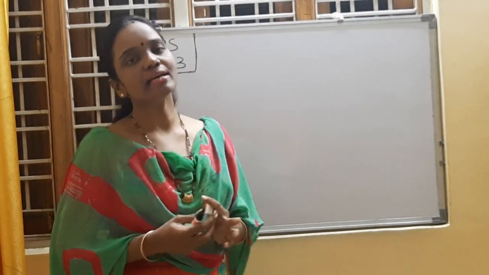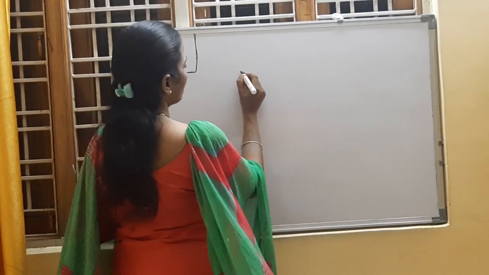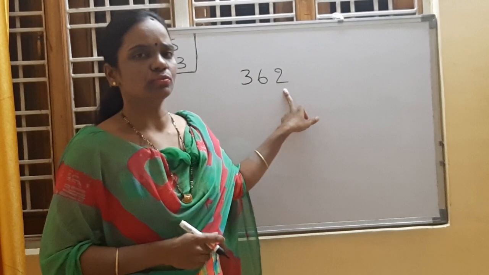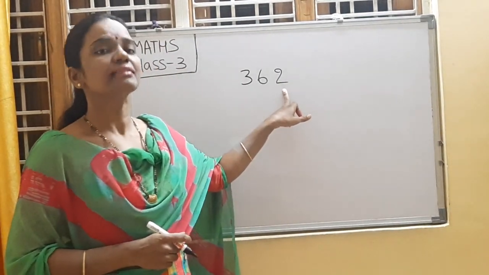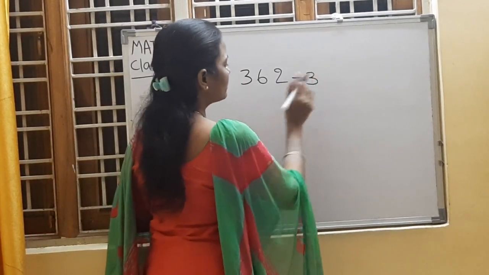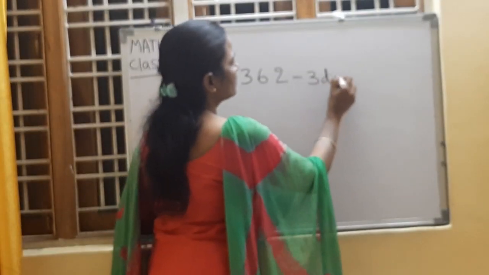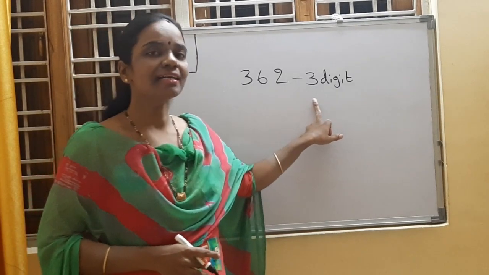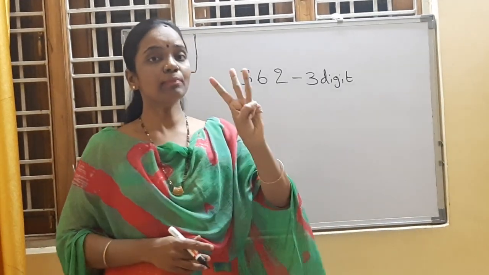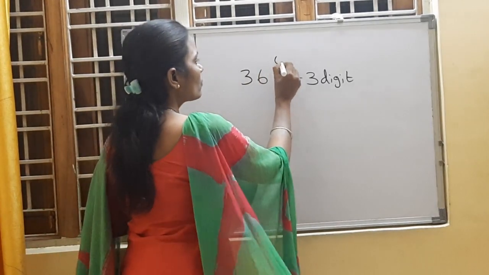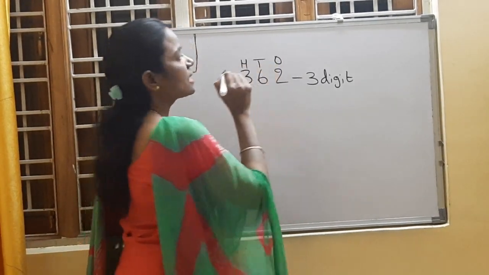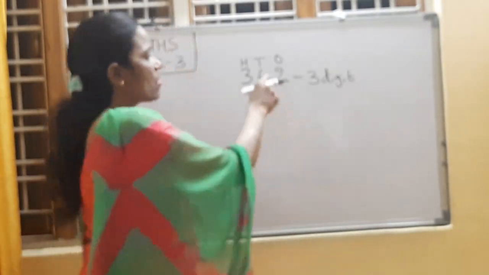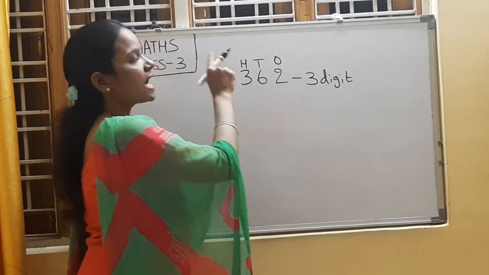Then take a number, children. 362. How many digits are there here? Yes, 3 digits. Means it is a 3-digit number. We know that a 3-digit number has 3 places. What are those? Ones place, tens place, hundreds place.